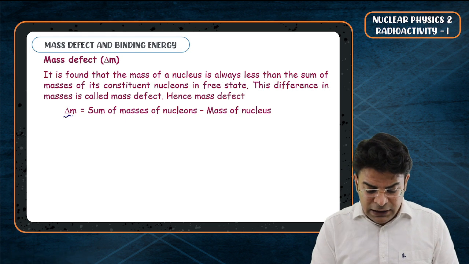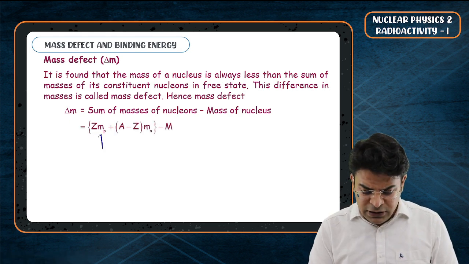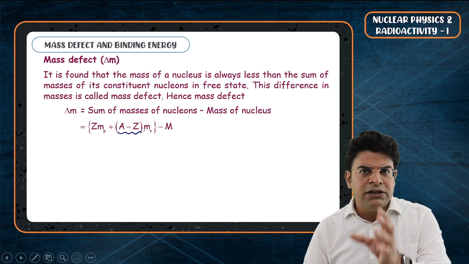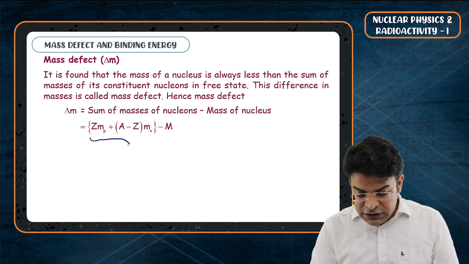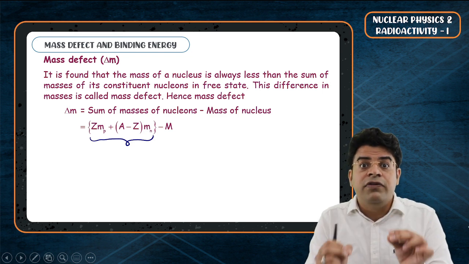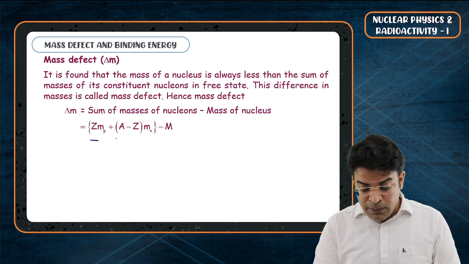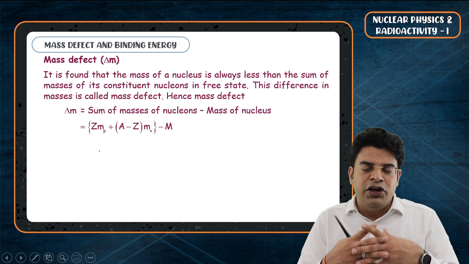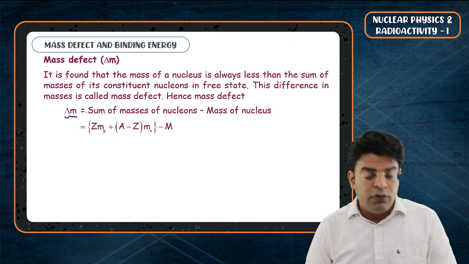So the mass defect is the number of protons, the atomic number, times the mass of one proton, plus the number of neutrons, which is the mass number minus the atomic number, times the mass of one neutron. This becomes the sum of the mass of all the nucleons if they were isolated, minus the mass of the nucleus. This gives you the mass defect. Now usually we can't play with the nucleus, we can play with the atoms. So we even define mass defect for the atom.